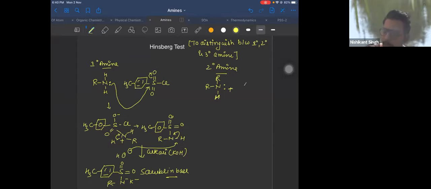React it with the sulfonyl chloride and methyl. Then see the difference in product you'll get. So instead of hydrogen, you have taken R. So instead of hydrogen, you'll have R here.